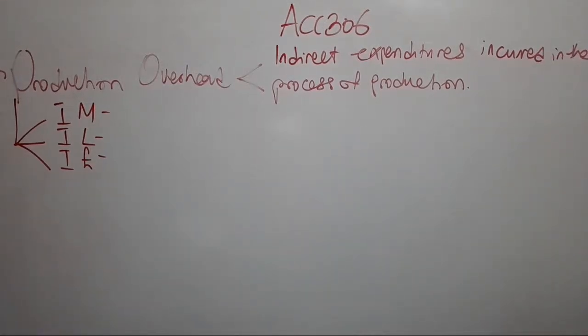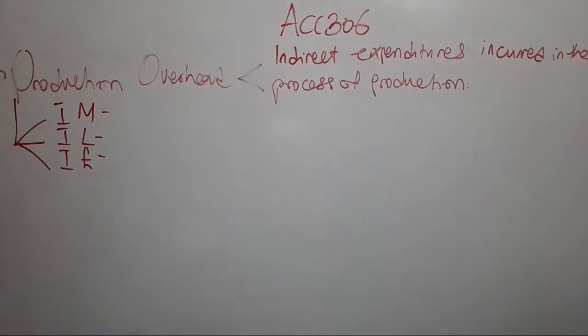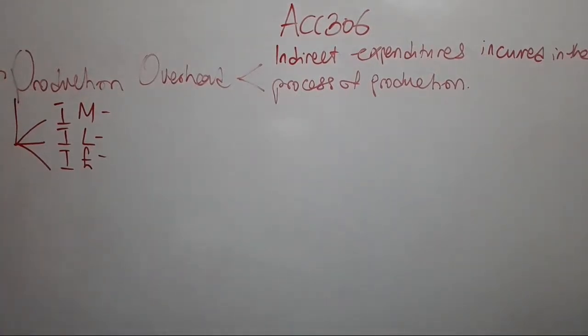Now, when we say indirect materials, what are we referring to? We are simply referring to the materials used in the course of manufacturing, which either cannot be traced as part of the product, like what I said earlier, or which are too small in value to be conveniently measured. So indirect materials are those materials that you use that are not directly involved in the production of a particular product. The same thing goes for labor, the same thing goes for expenditure.